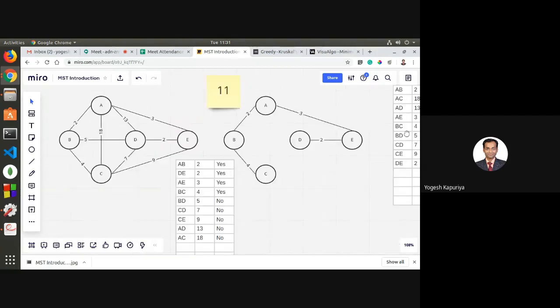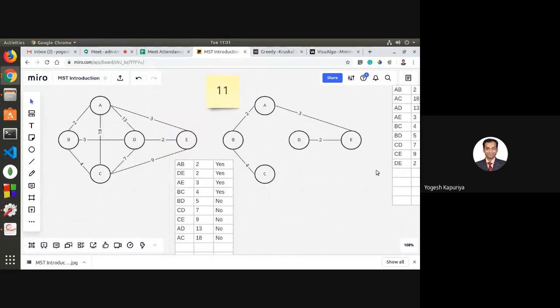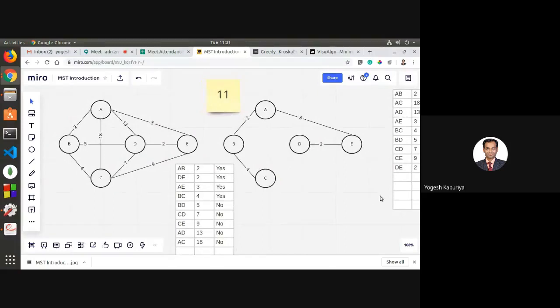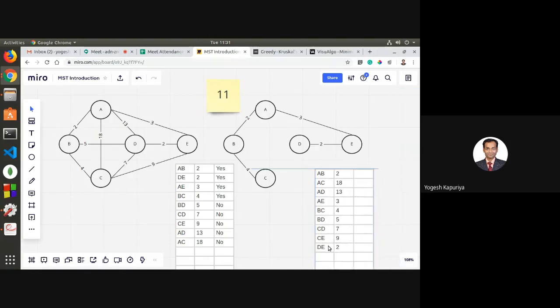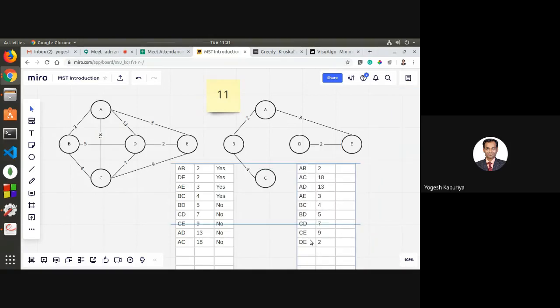It's very simple to understand actually. You know, the algorithm may sound complicated, but the approach is very simple. The algorithm is complicated because you are required to maintain the data, right? So what was your approach? The approach was very simple. You have been given a graph. Graph means you have been given a set of vertices and a set of edges. So this is my edge set, this is my vertex set. First step is you sort the edges in order of their weight. So these are my sorted edges.